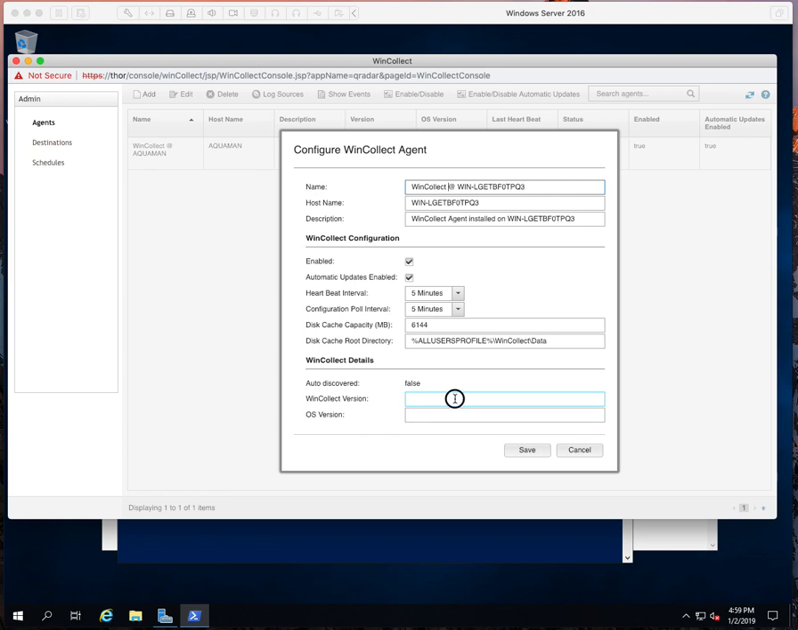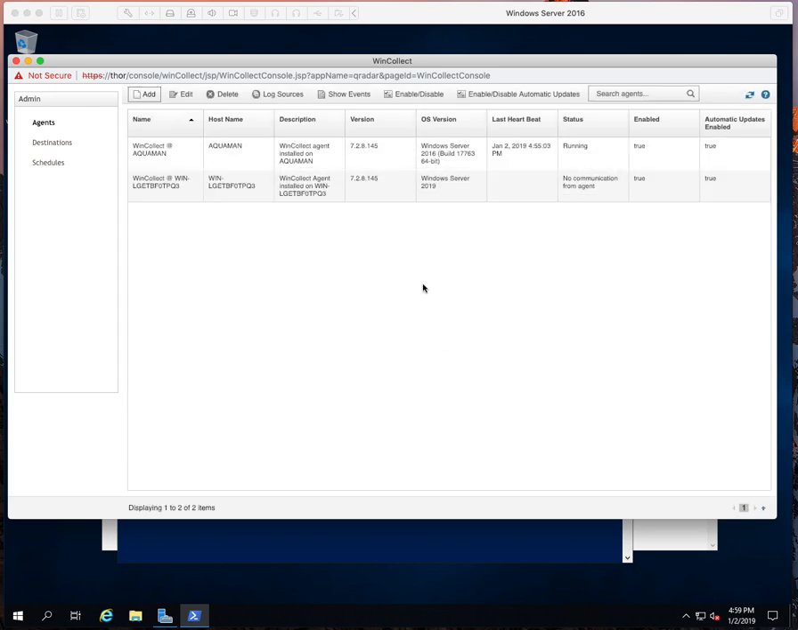This part we can fill in what version it is. So I'm going to put down the version we downloaded. And this can be Windows Server 2019. I don't know the build number, so we're going to leave it off. But so we added it there. We're going to have to deploy these changes, I believe.